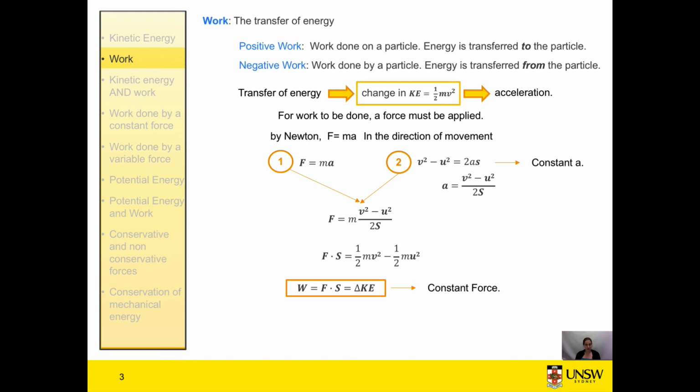As a final note, both the force and the displacement are vector quantities. So in this case, Fs is actually the dot product F dot S, which means that we can do the standard trick with vectors and divide them into each individual dimension. We have the force in the x direction times the displacement in the x direction, and so on. In the next few videos, I'll go through examples of how to calculate the work done by a constant force and the work done by a variable force.